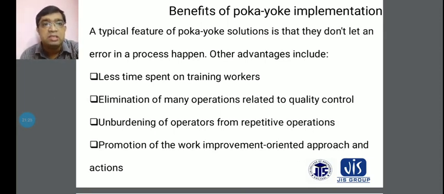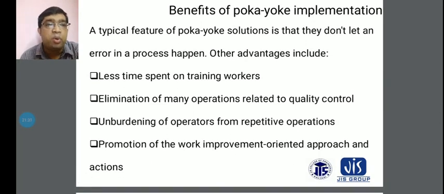And another thing is the promotion of work improvement. Just like you have to give some promotion of work improvements and an oriented approach, and given some oriented approach, some actions will also be required.